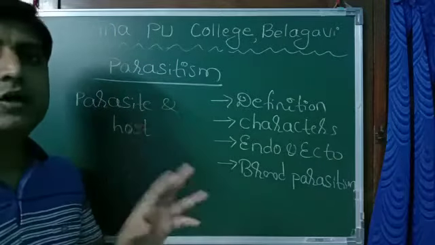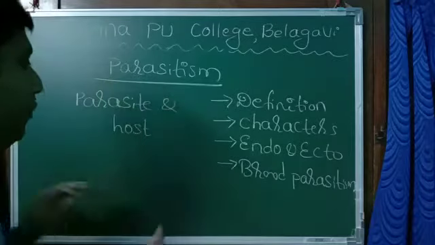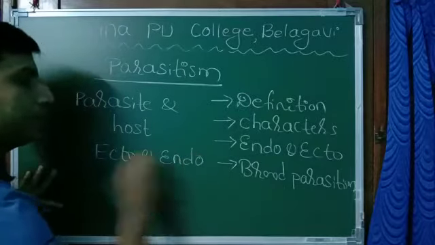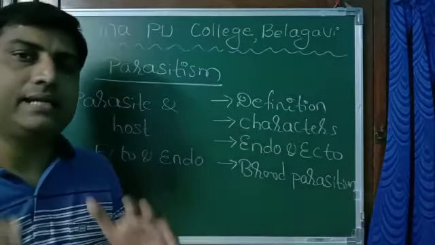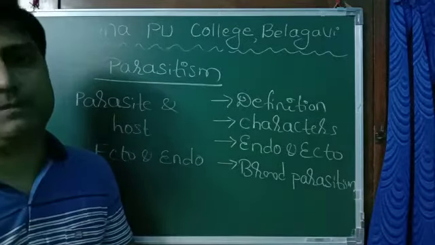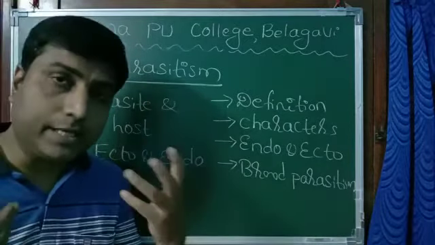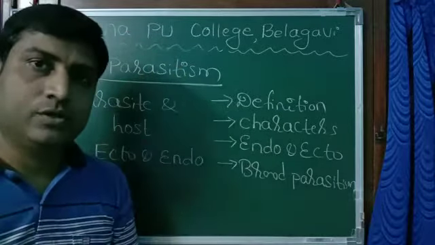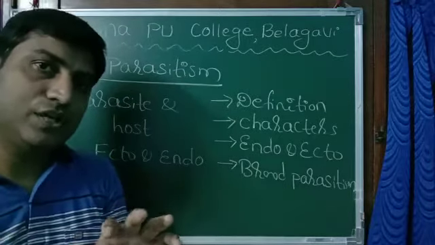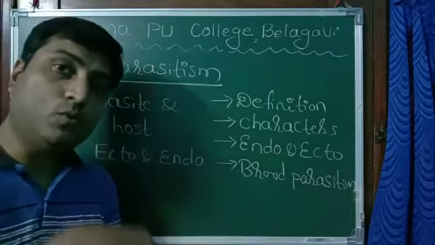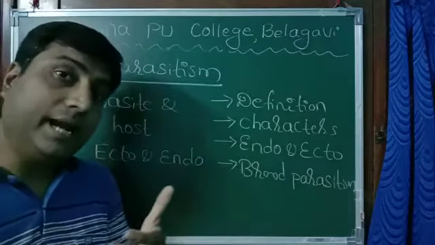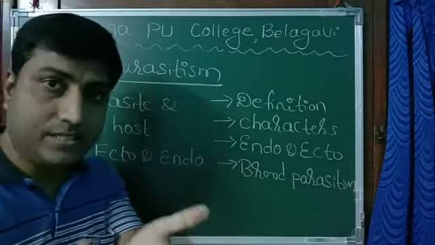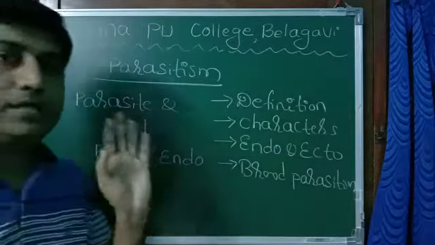Now these parasites, they are of two types: ectoparasites and endoparasites. Ectoparasites attack from outside the body. The best example in the case of human beings is lice present in our head, inside the hair. The lice, okay, leech. They just attack from outside. They are ectoparasites. Endoparasites enter into our body, like Plasmodium, which causes malaria, then Ascaris, roundworm. All these are examples for endoparasites.